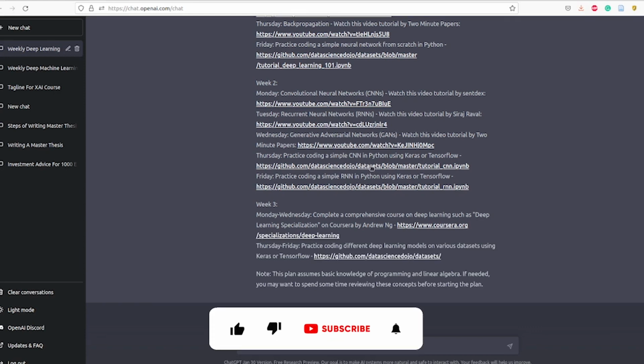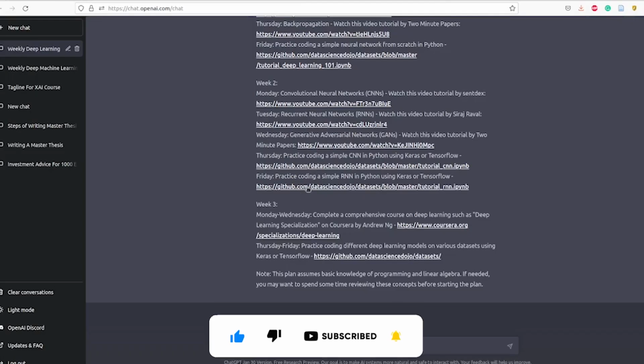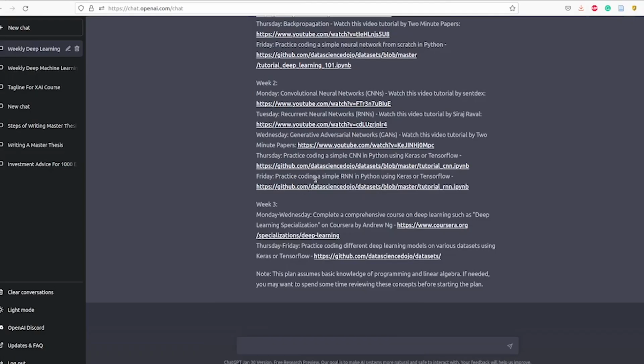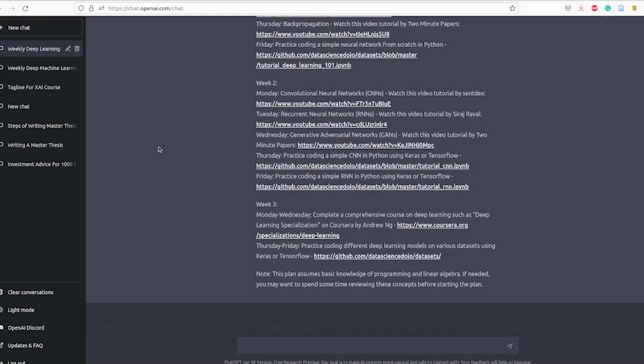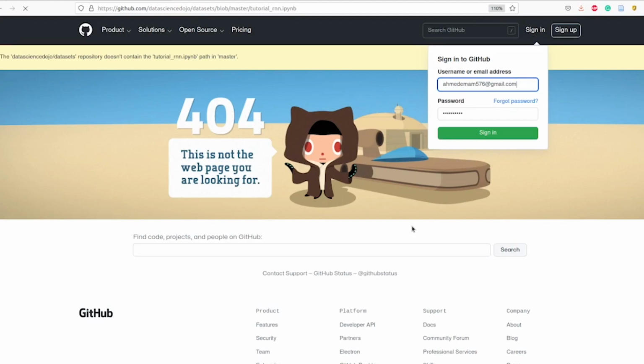On Thursday we should practice coding a simple CNN using Keras or TensorFlow. Alright, the GitHub repo is not working. On Friday, practice coding a simple RNN using Keras or TensorFlow. Also, the link is not working. Week 3, Tuesday, the days are correct. Week 3, from Monday to Wednesday, you should complete a comprehensive course on deep learning, such as the Deep Learning Specialization. Let's see the link.